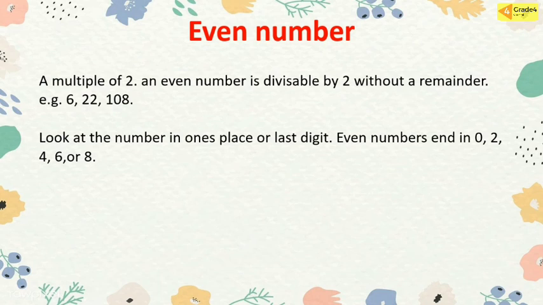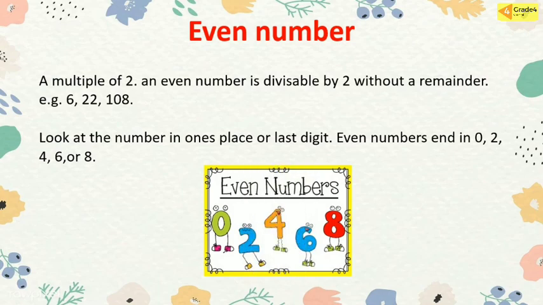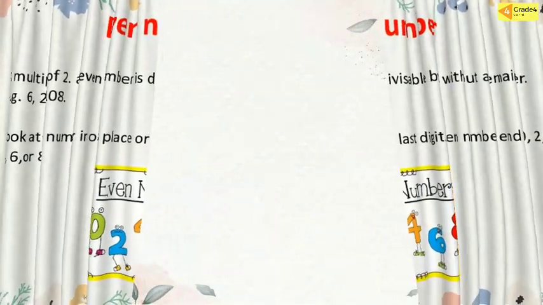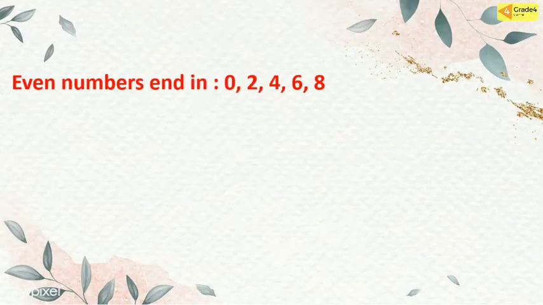Look at the number in the ones place, or last digit. Even numbers end in 0, 2, 4, 6, or 8.